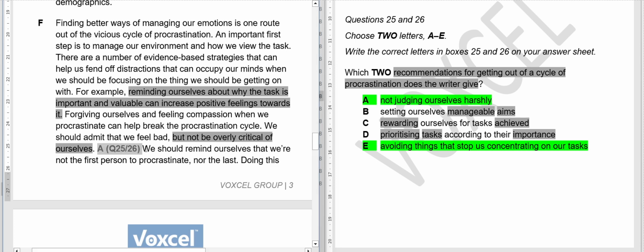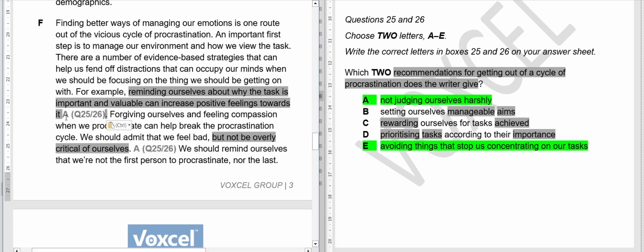Okay, let me copy here. So this option is E. I hope it is clear.